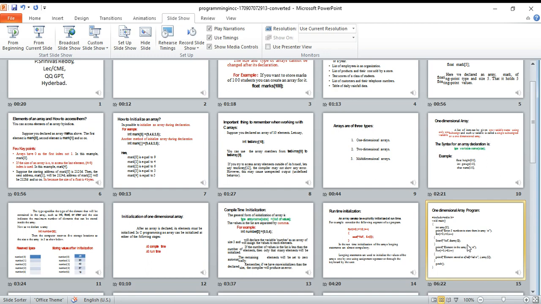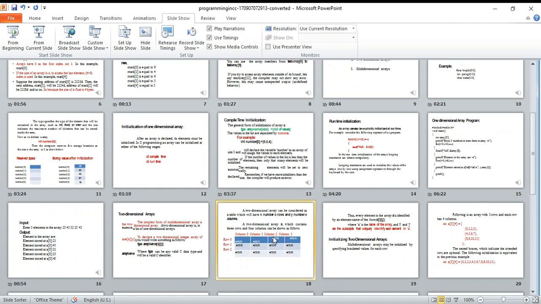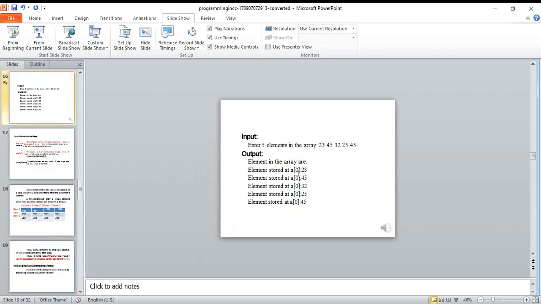Sorry, there is an error that I have to correct in the output of this particular program. That's why I just want to modify the screen. So here it is 0, then it is 1, then it is 2, then it is 3, then it is 4. So this is what I have to correct. So that's why I just changed this.